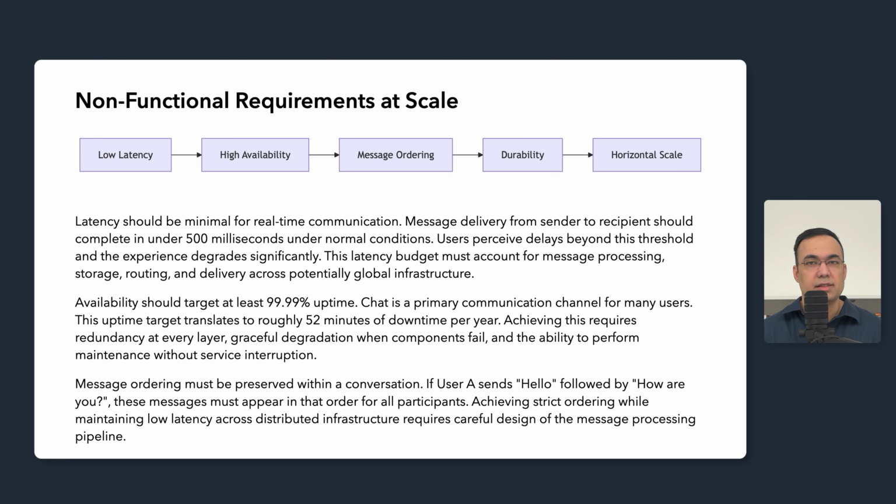Message ordering must be preserved within a conversation. If user A sends hello followed by how are you, these messages must appear in that order for all participants. This sounds pretty obvious, but achieving strict ordering while maintaining low latency across distributed architecture is generally pretty hard. Messages may route through different servers with slightly different clocks. Network delays can cause the messages to arrive out of order, and our pipeline design must handle all of these cases.